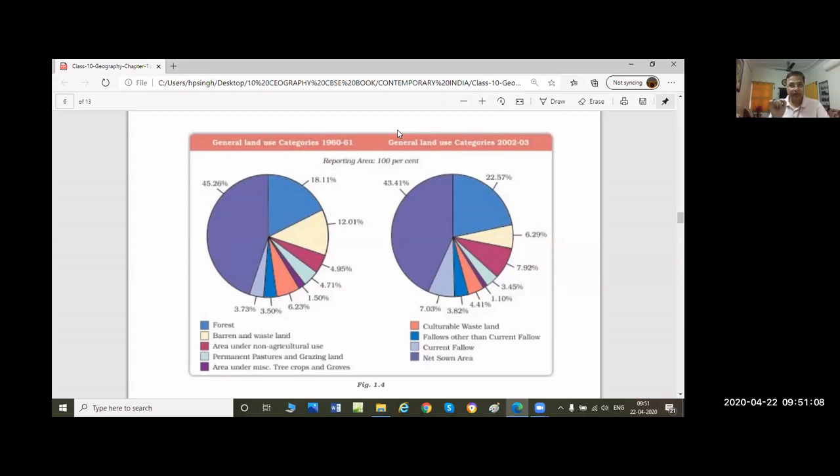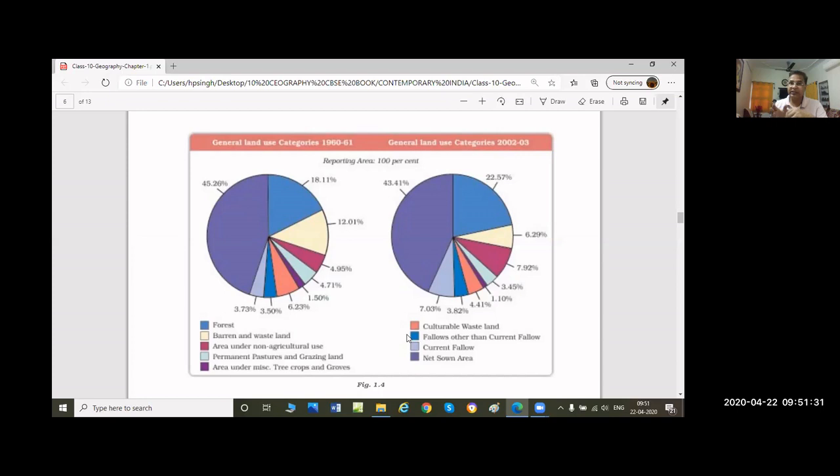But the current booking means for the running show, the show which is going to start in a few minutes. Same here. Fallow land is the land which is left for 2 to 3 years without any type of cultivation. And current fallow is the land which is left for a short period.